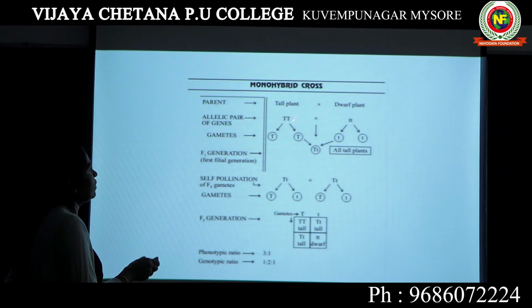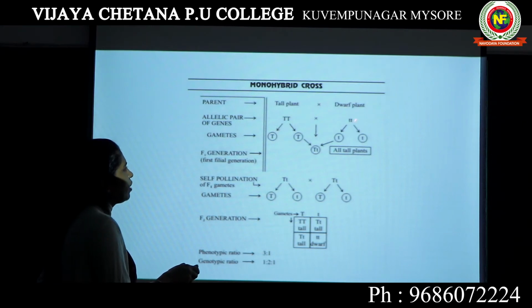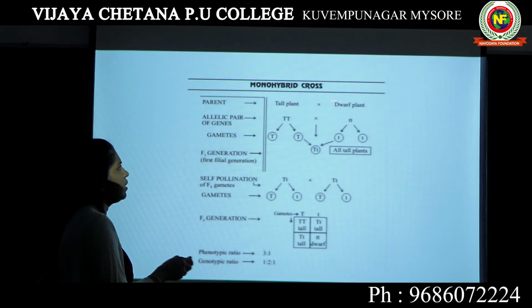Now when this tall plant produces gametes, both the gametes are with capital T, capital T. Now when this dwarf plant produces gametes, if you are considering one plant as male, the other is female, and this female plant also produces gametes. Here the gametes are small t, small t.